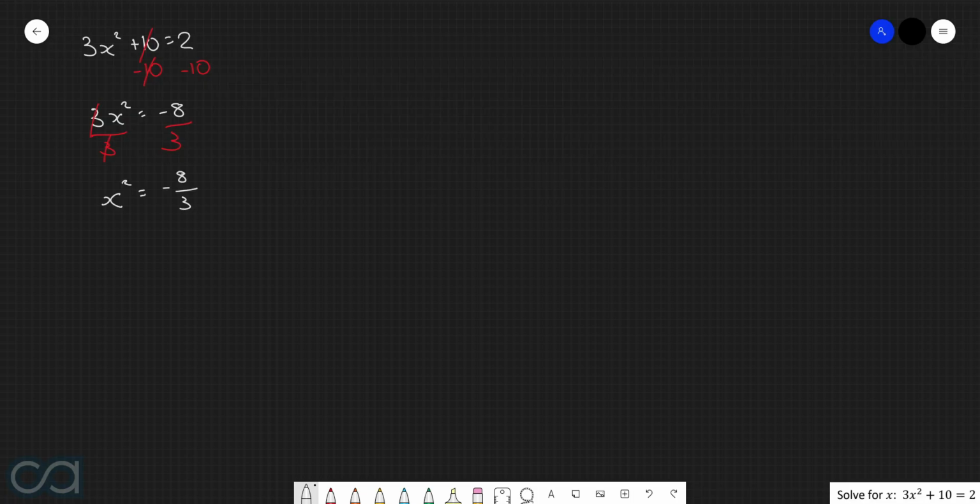Now the interesting thing about this particular case is that we now have this equation in the form of x squared equals a negative number. And we know that in any situation like this, where this number here is negative, there are no real solutions. And so we can simply say here that there are no solutions for x.